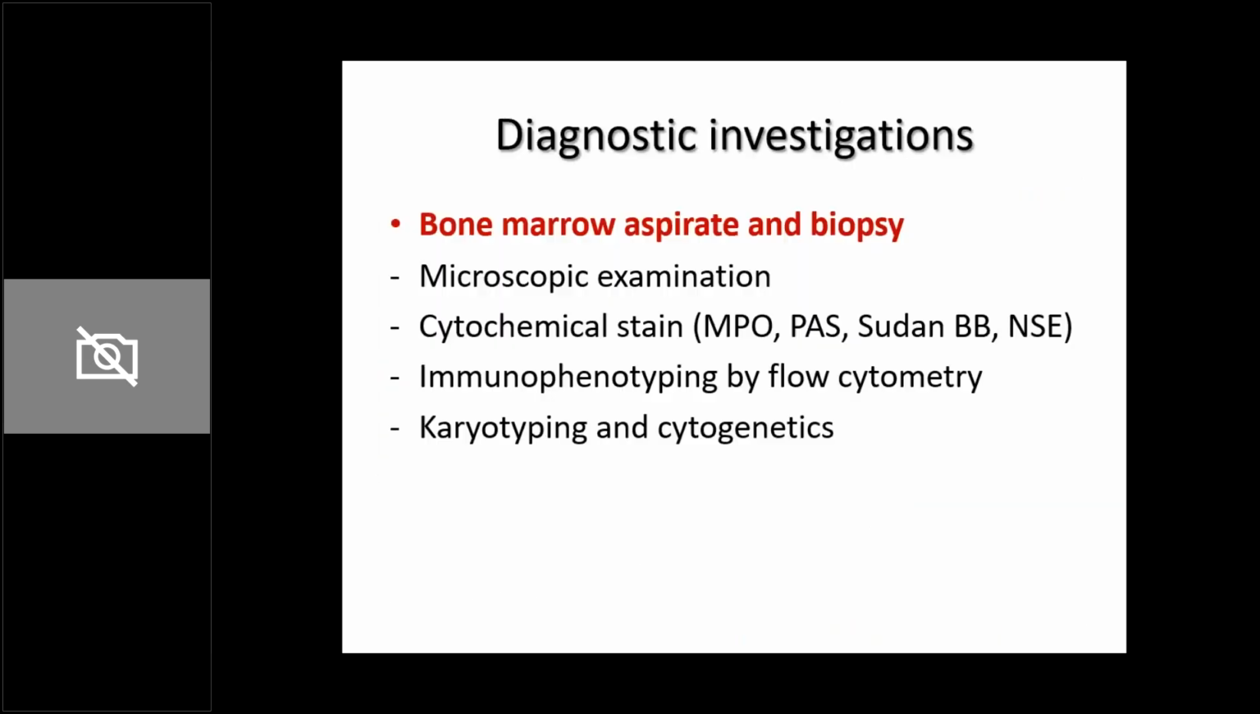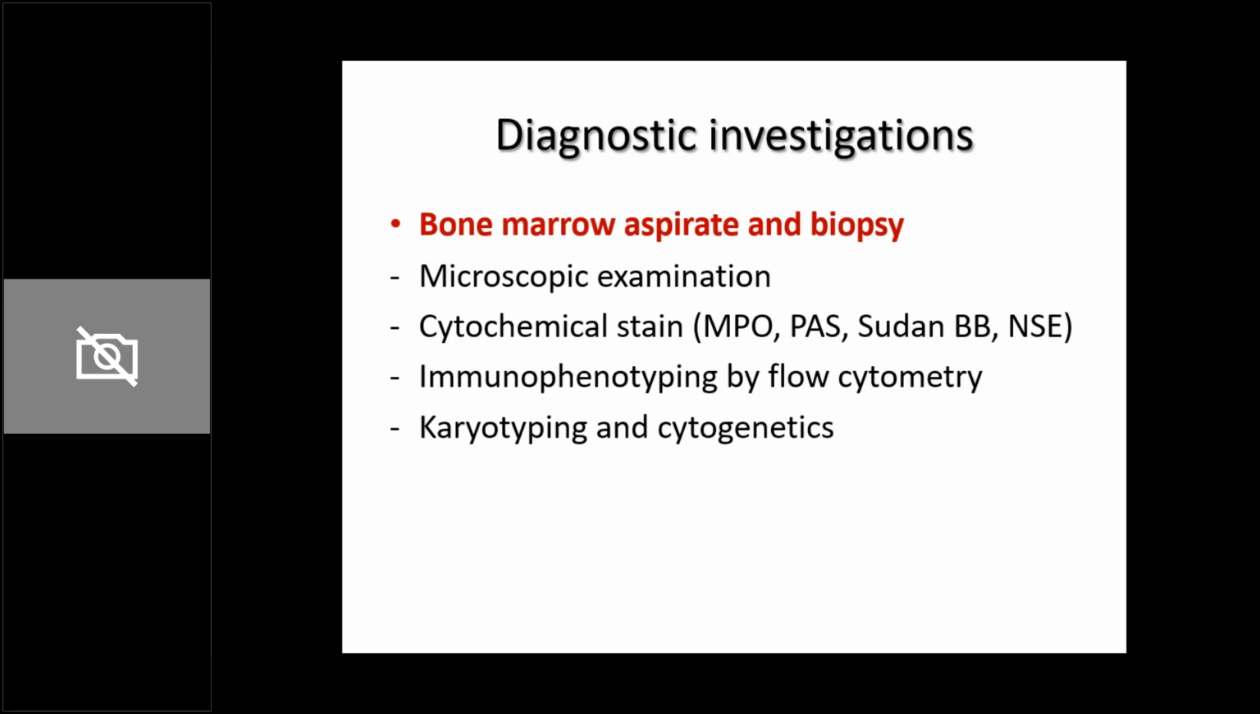Then you go to the next set of investigations, that is the bone marrow aspirate and biopsy. So within the bone marrow aspirate, with the bone marrow, you do these 4 investigations. One, you go ahead with a microscopic examination. So just like what you saw in the peripheral smear, you will also examine the bone marrow.